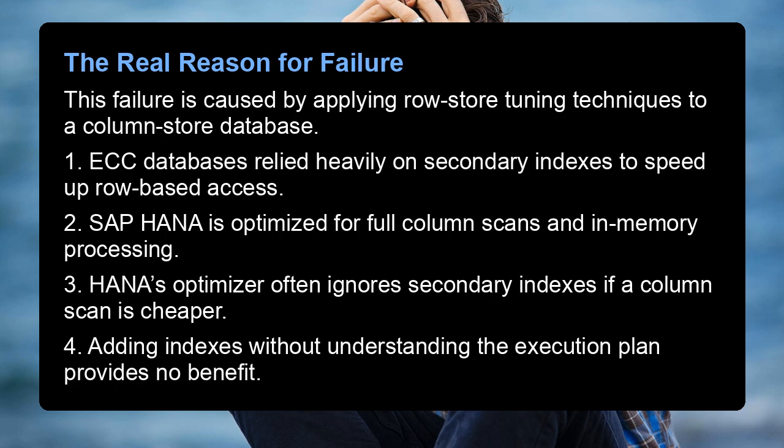This failure is caused by applying row store tuning techniques to a column store database. 1. ECC databases relied heavily on secondary indexes to speed up row-based access. 2. SAP HANA is optimized for full column scans and in-memory processing. 3. HANA's optimizer often ignores secondary indexes if a column scan is cheaper. 4. Adding indexes without understanding the execution plan provides no benefit.